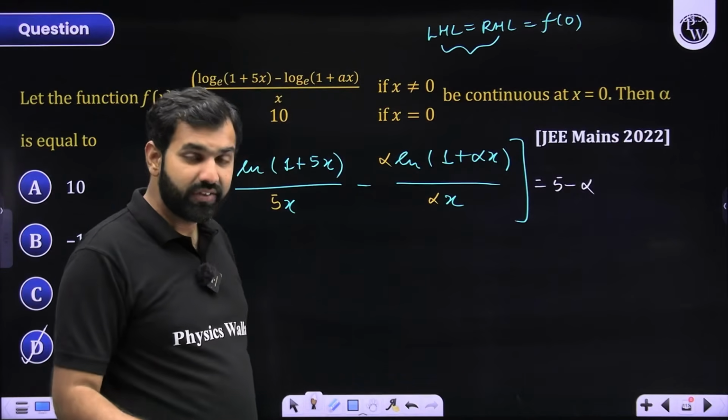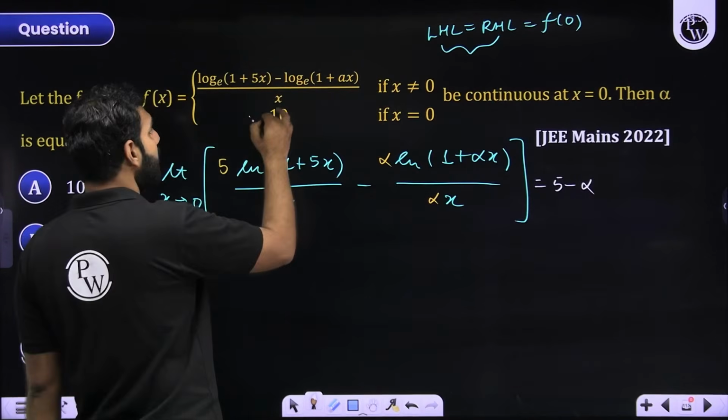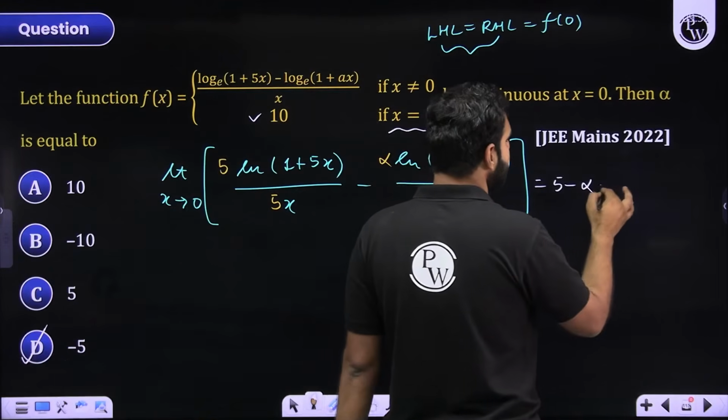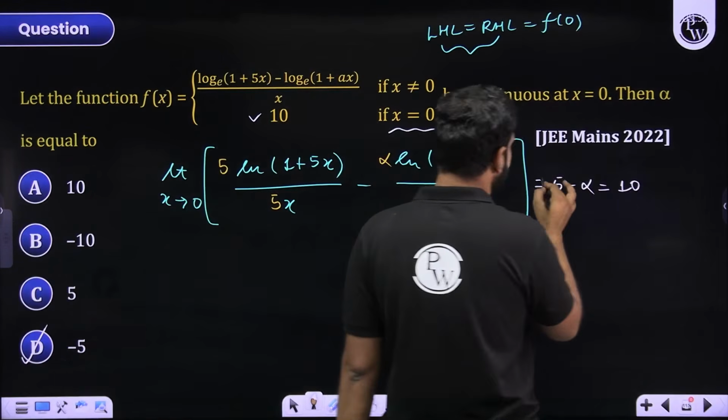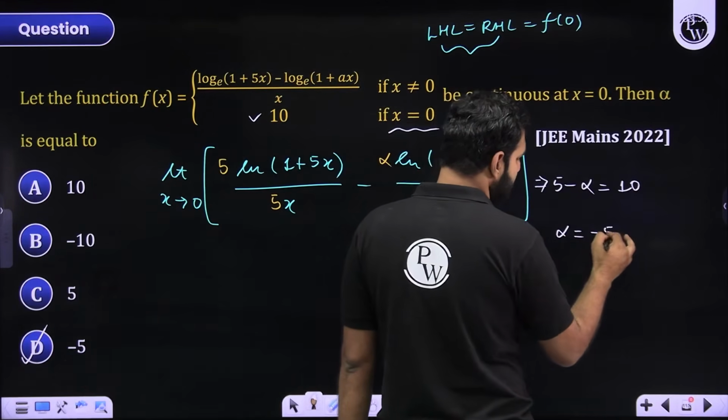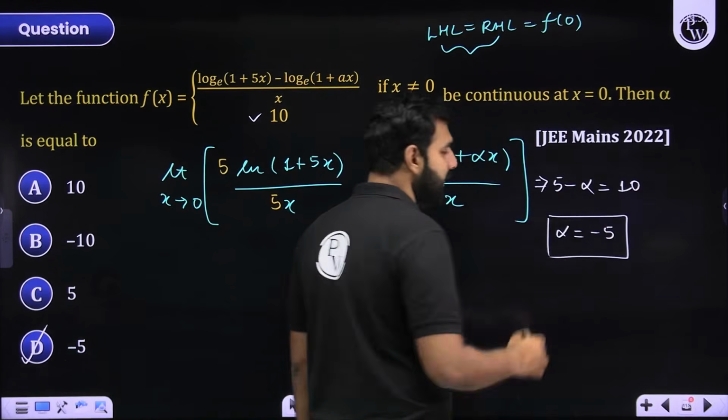But it is continuous at 0, which means this limit should be equal to the value of the function at 0. So the value of the function at 0 is 10. So from here, if 5 minus alpha is 10, what I'll say is that alpha will be 5 minus 10, which is minus 5. And that's your answer in 2 steps.